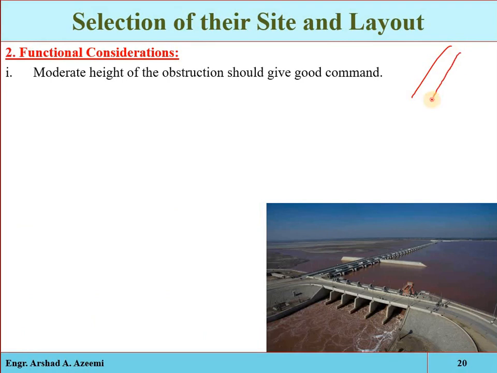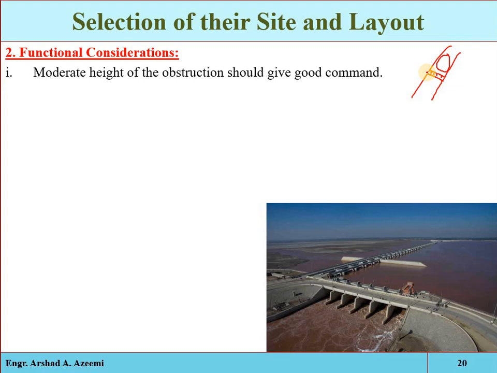Such a site of the river will be selected where a moderate height of barrier would be constructed. For example, if we construct a barrier of small height, then the water level at the upstream side will not be properly raised, because the height of the barrier will be less.